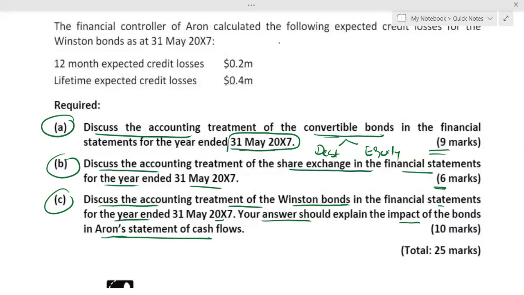But if I'm the one who has issued the bond to raise the finance, then instead of investing, it becomes a financing activity. And interest paid, normally we take in the operating activities. So we have to see whether we are the investor of the bonds or the issuer of the bonds, because the treatment in the cash flow statement changes when you are the investor of the bonds and when you are the issuer of the bonds. So treatment in the cash flow is different.